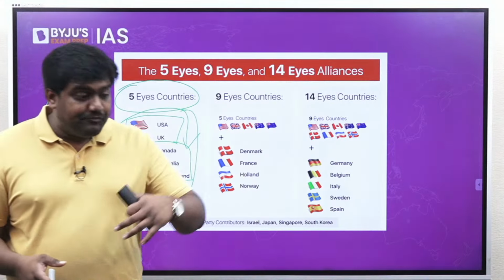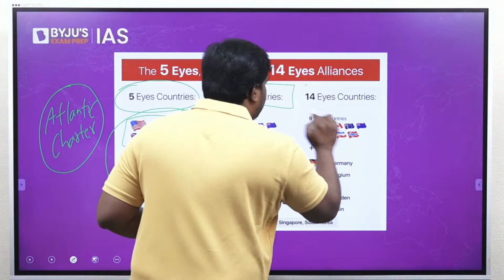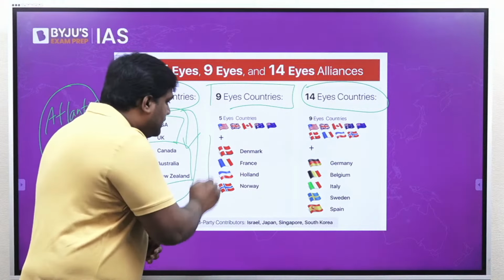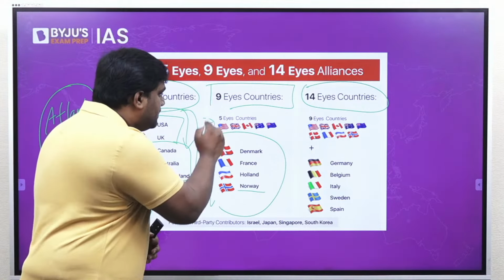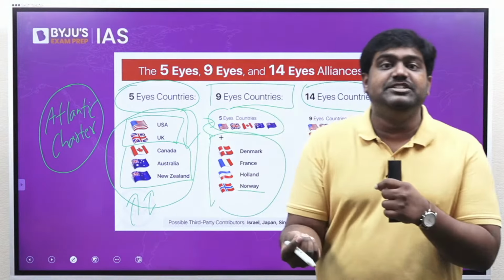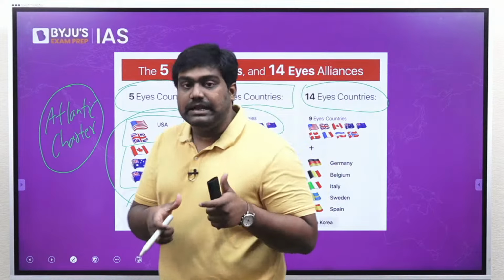This alliance is informally expanded into 9 Eyes and 14 Eyes as well. It brings together other like-minded countries such as Denmark, France, Netherlands, Norway. They have also informally joined and assisted the 5 Eyes by sharing intelligence with each other. Okay? So this is informally known as the 9 Eyes Alliance.